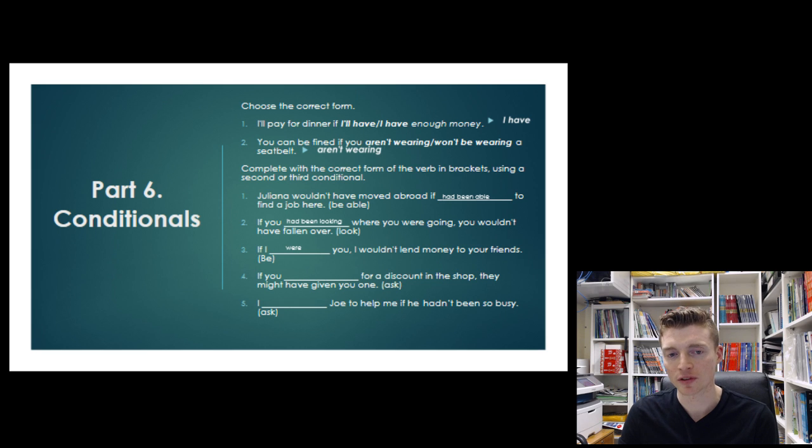If you had asked for a discount in the shop, they might have given you one. So this, once more, is our third conditional, hypothetical situation in the past. You didn't ask for a discount, so you didn't get one, but if you had asked, you might have gotten one, or they might have given you one. Third conditional. And finally, I would have asked Joe to help me if he hadn't been so busy.